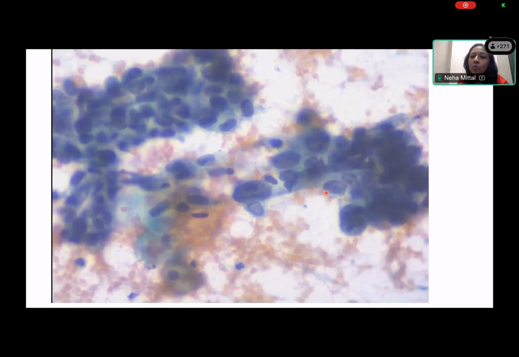Endometrial cells are small, honeycombed, very compact appearing. You cannot look through those clusters. These are more open now in this case, with pleomorphism.